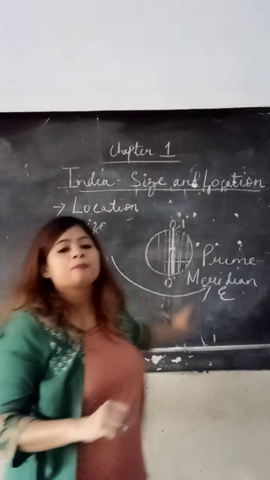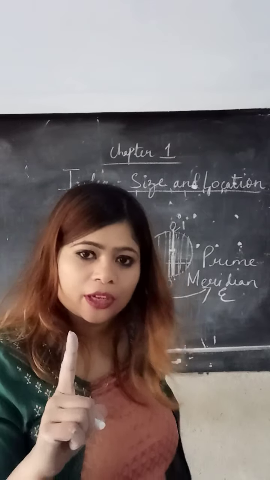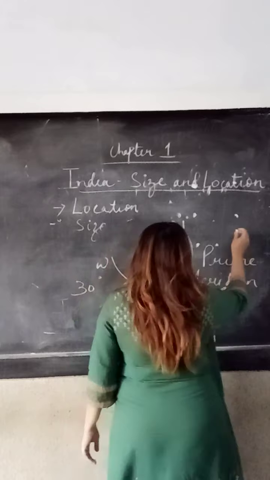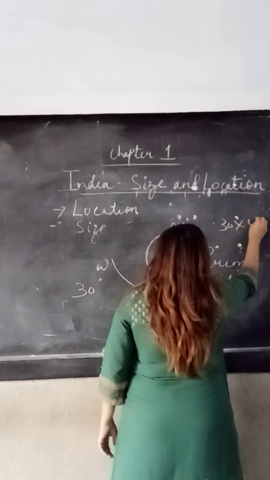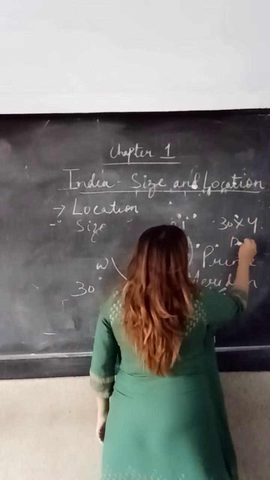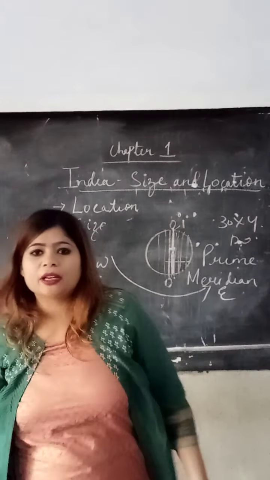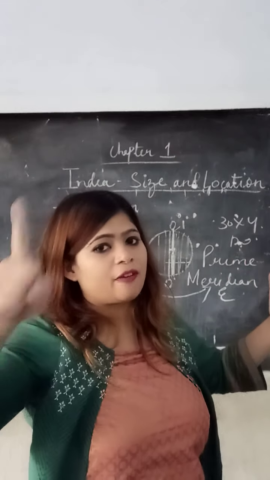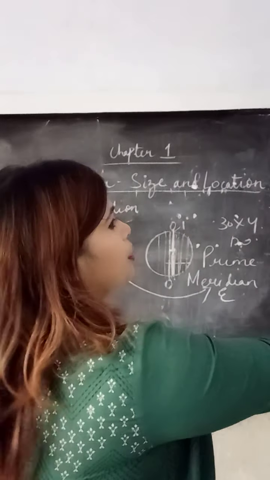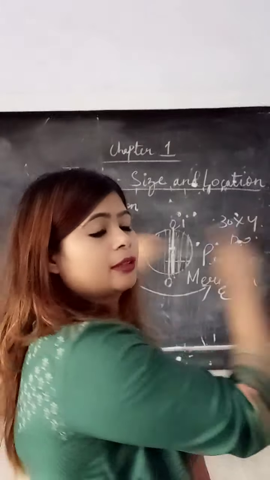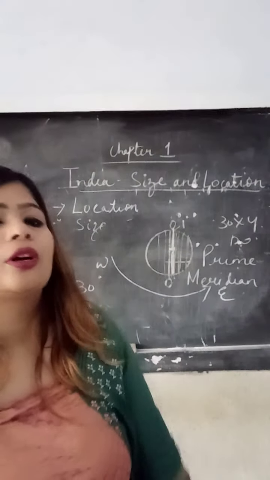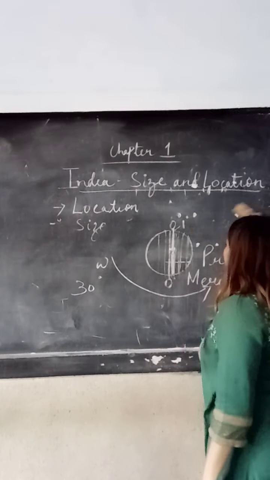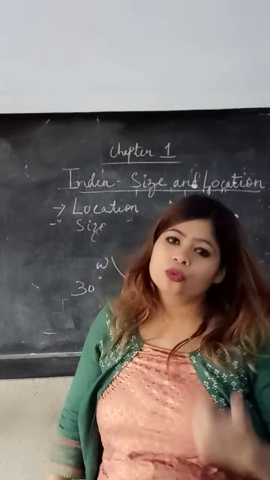Now 4 minutes are taken to cross one longitude, so 30 into 4. What is the answer? 120. 120 minutes is taken by the earth to shift from Arunachal Pradesh while rotating and reach Gujarat. So 30 into 4 is 120 minutes. If you convert 120 minutes into hours, it is 2 hours.